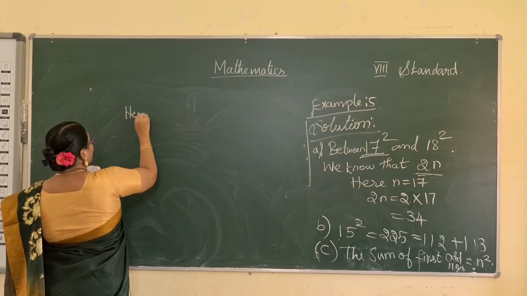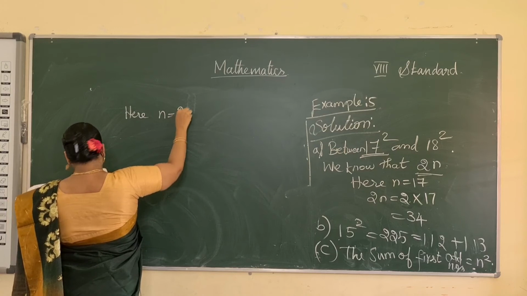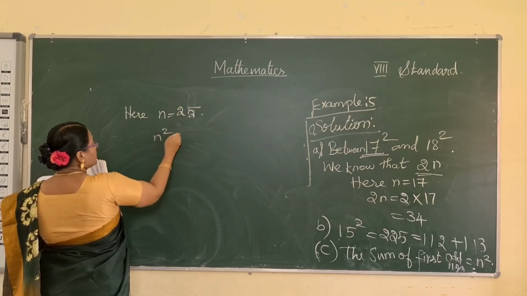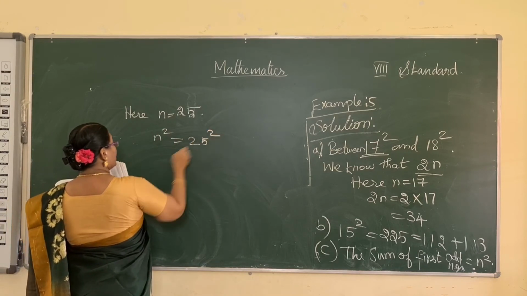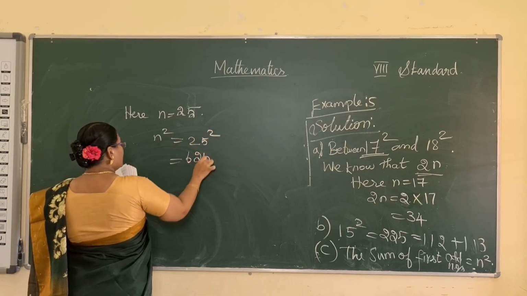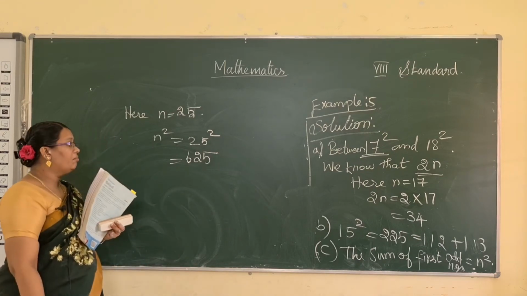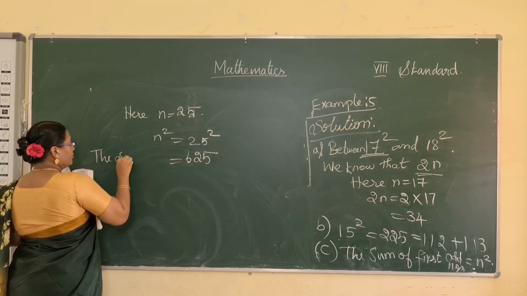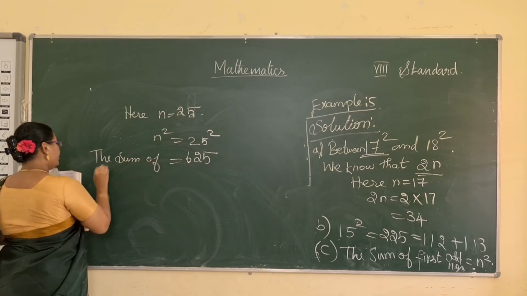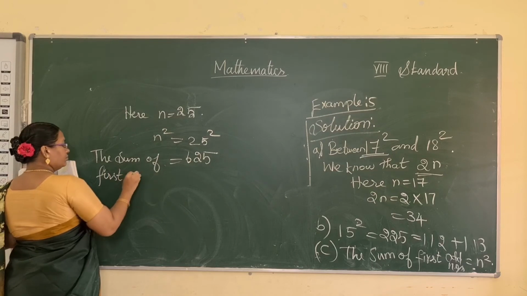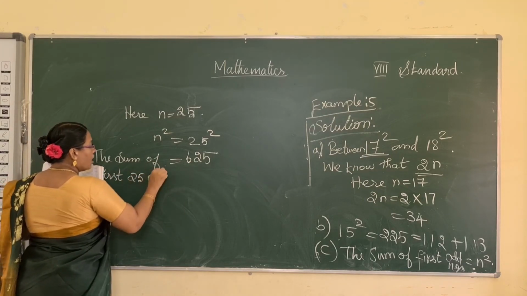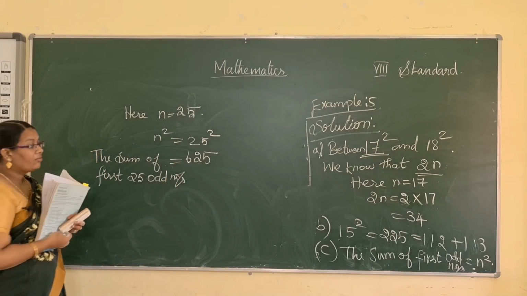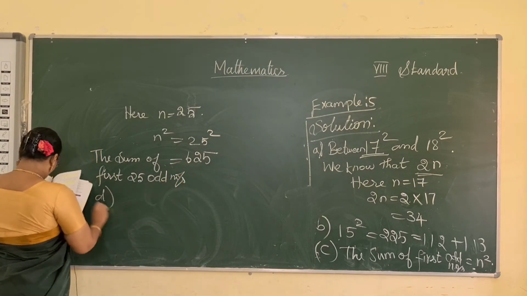Here, what is the n value? 25. So substitute in this formula. n square is equal to 25 square, which is 625. The sum of the first 25 odd numbers is equal to 625.